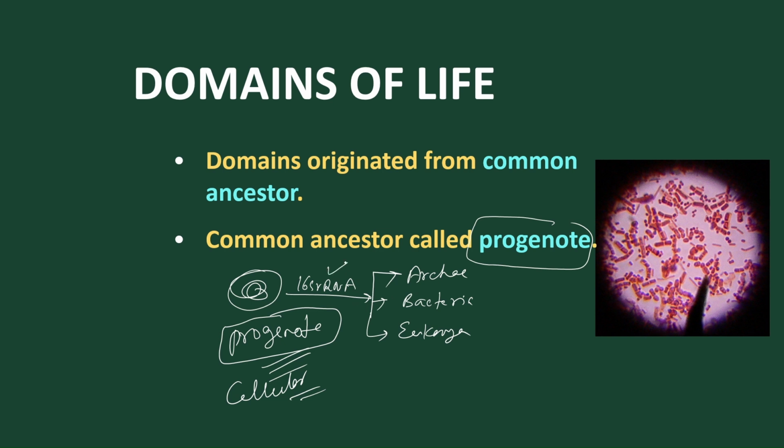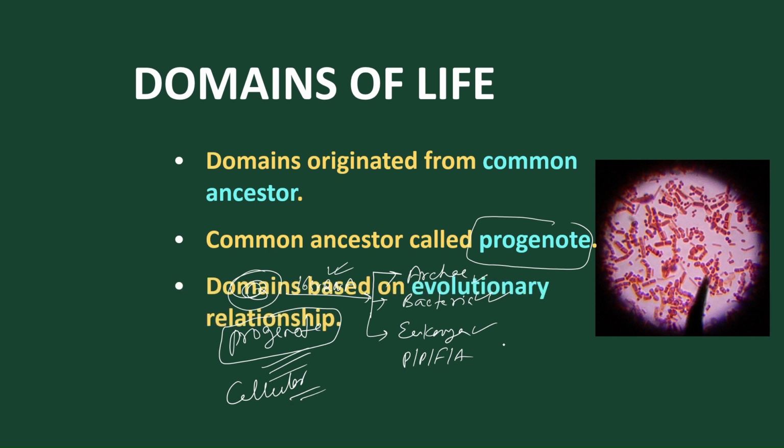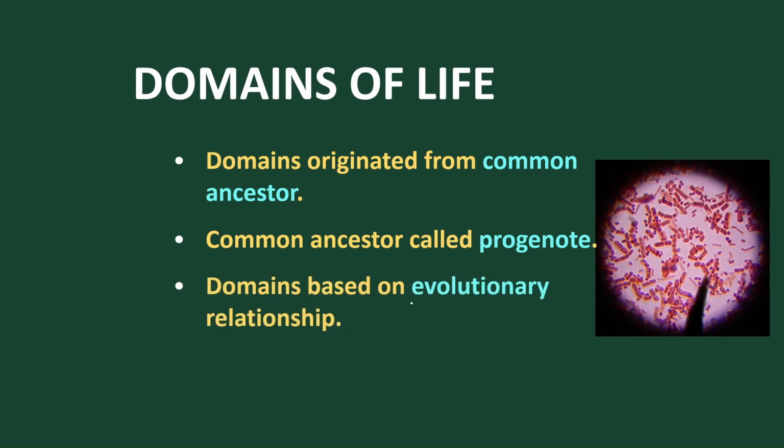From this progenote, due to the presence of 16S rRNA, three domains originated: archaea, having archaebacteria; bacteria, having eubacteria; and eukarya, having Protista, Plantae, Fungi, and Animalia. This is all about the three domains of life given by Carl Woese. These domains are classified based on evolutionary relationship, a phylogenetic arrangement.